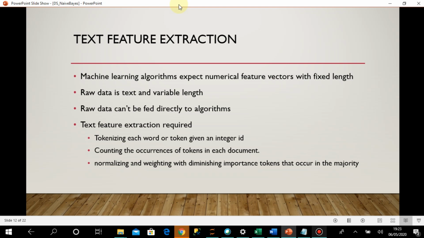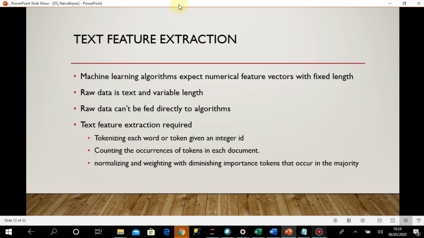Hello everyone. In this current session, we are going to discuss a very important topic called text feature extraction. You may consider it a kind of data pre-processing technique. It is a very common thing in machine learning that we have to process and predict some outcome from text documents, which are a collection of words and sentences, like the 20 newsgroup dataset from sklearn that we have already discussed.